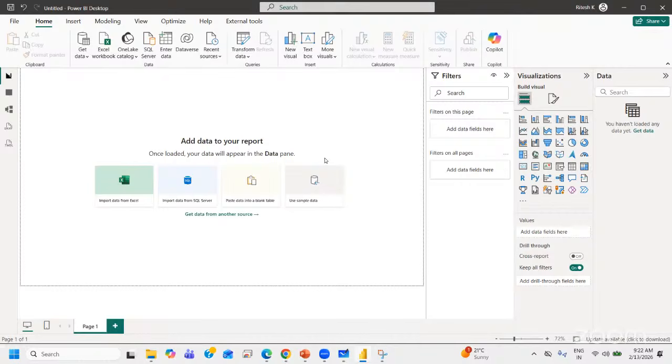So any questions on this, and any questions on how to download this Power BI Desktop?